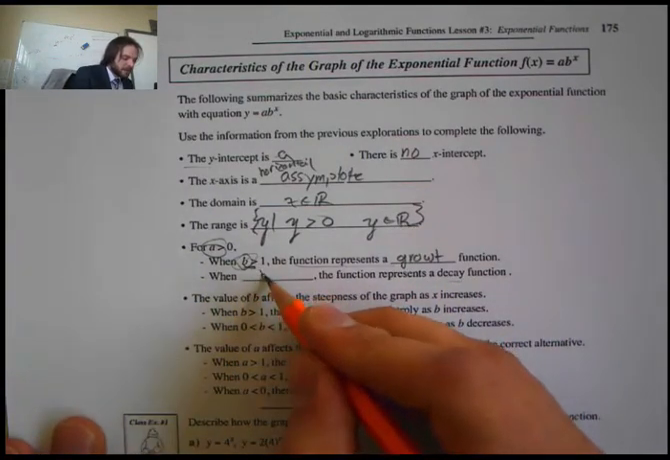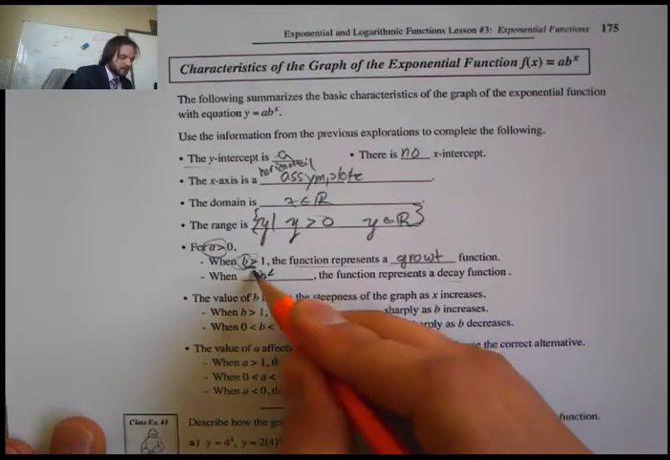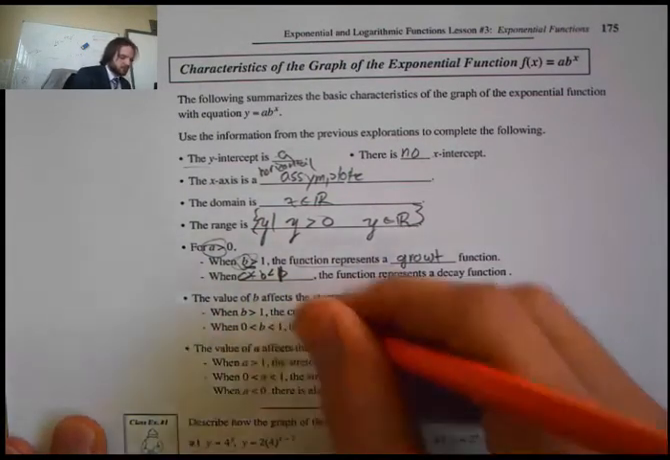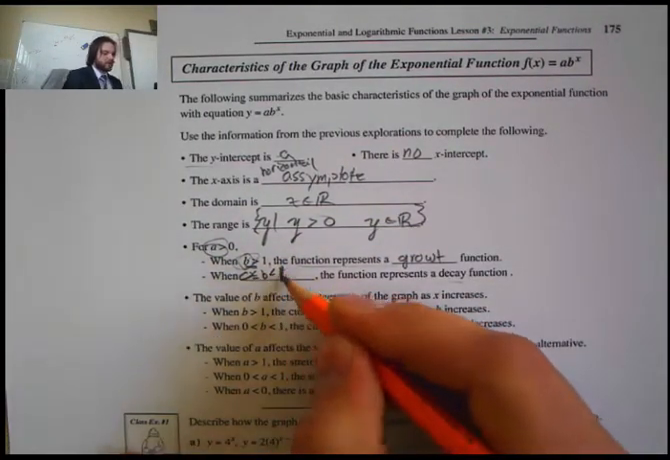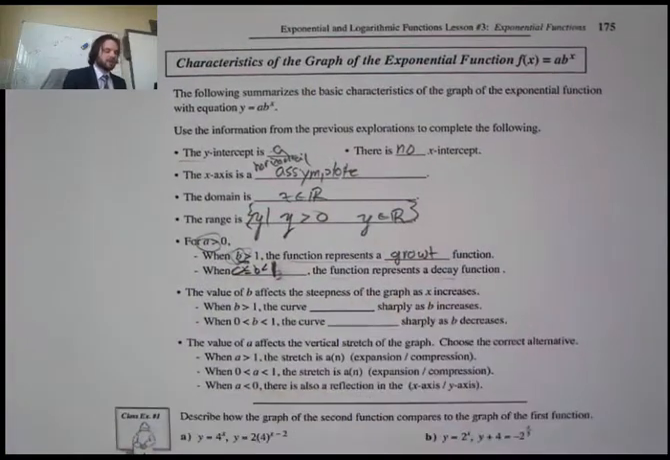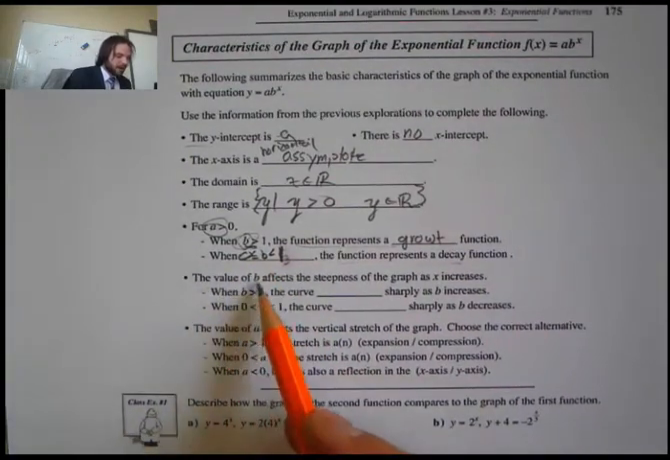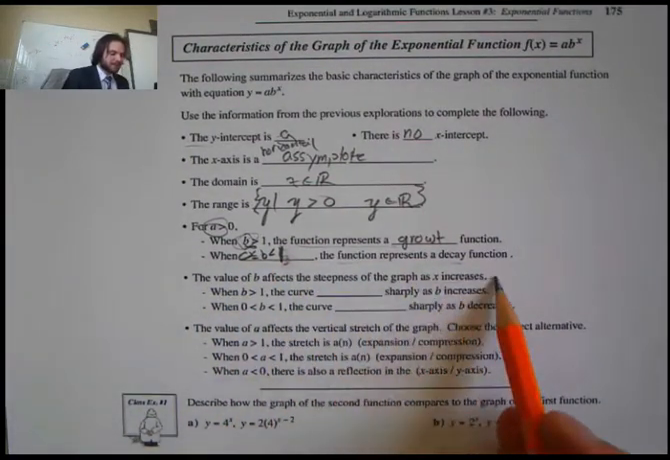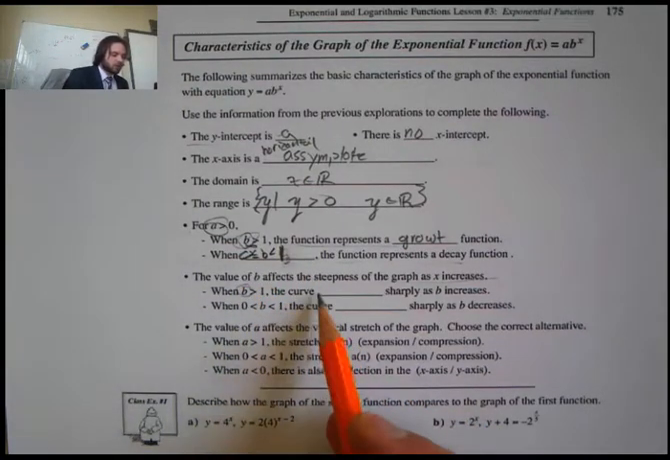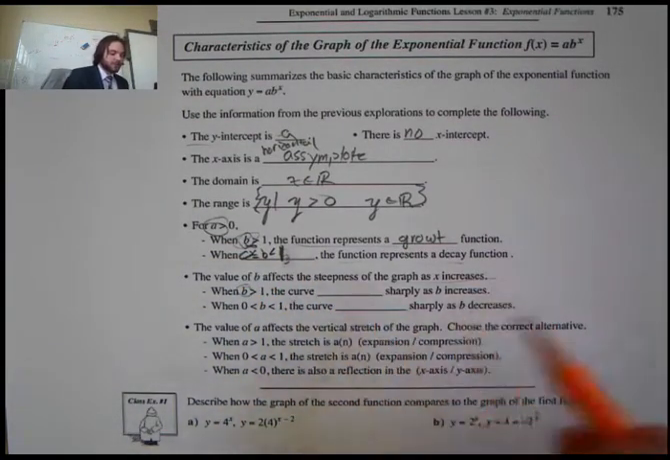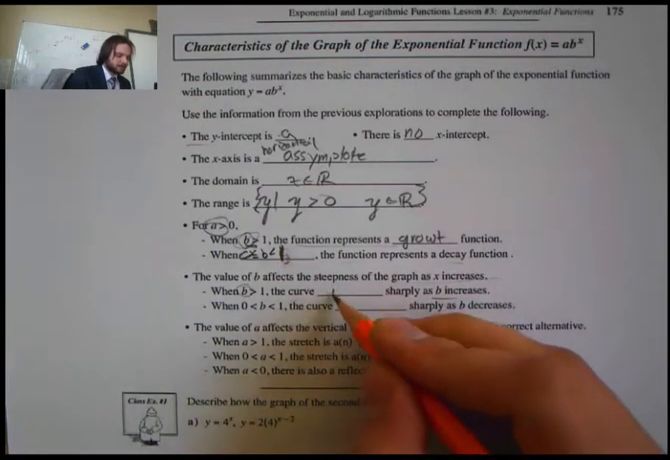When the function represents a decay, so when b is between 0 and 1, it's greater than 0 but less than 1, my function is going to be a decay. So b determines whether it's an increase or a decay. The next one says the value of b affects the steepness of the graph as x increases. When b is greater than 1, the curve increases sharply as b increases.